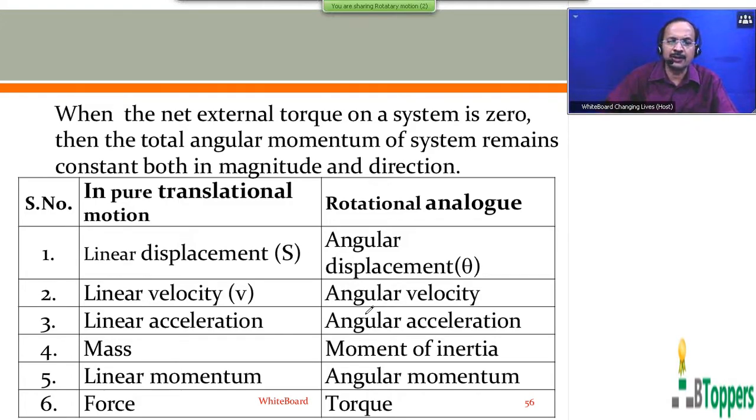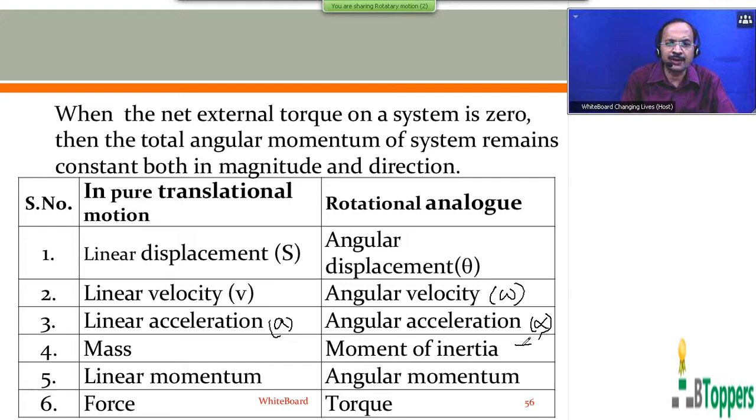In the same way, the term angular velocity omega for a rigid body in pure rotational motion is similar to the term linear velocity v for a rigid body in pure translatory motion. The term angular acceleration alpha for a rigid body in pure rotational motion is similar to the term linear acceleration a in pure translatory motion.